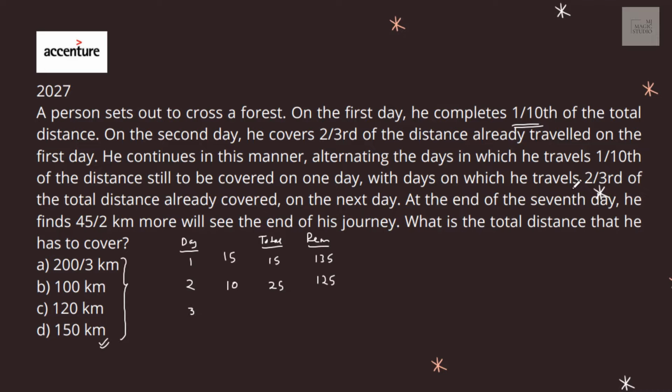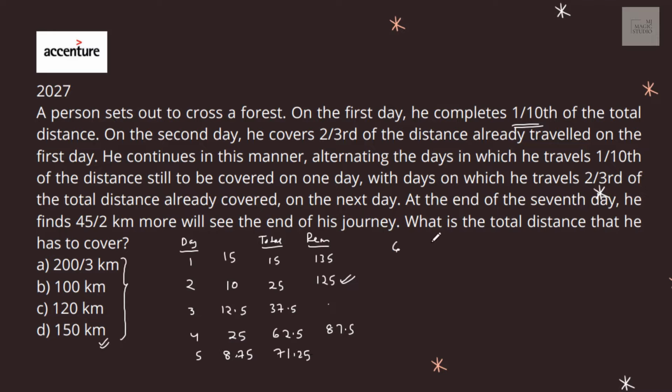On day 3, he will cover 1/10 of the distance still to be covered. Still to be covered is 125. He will cover 12.5. So total distance covered till here is 37.5. Then on the 4th day, whatever is remaining, he will cover 2/3 of that. That would be 25. Total 62.5. Then 1/10 of the remaining 87.5 on the 5th day, 8.75. Total covered 71.25.